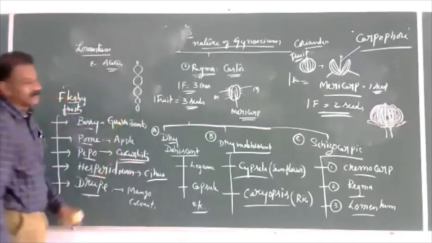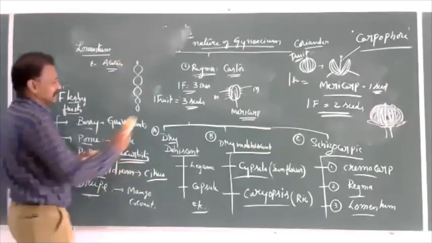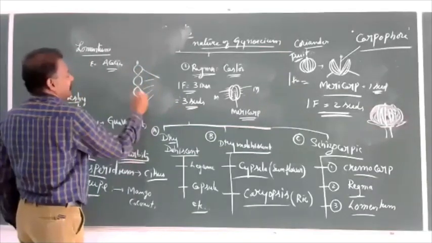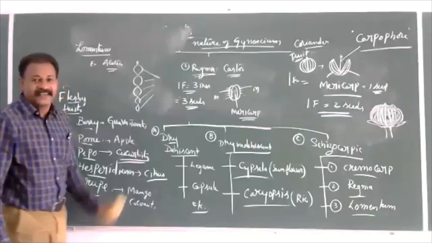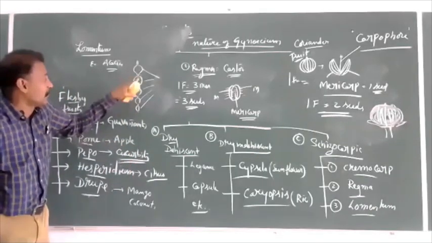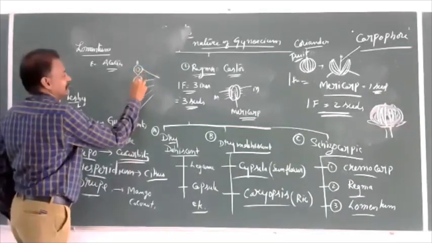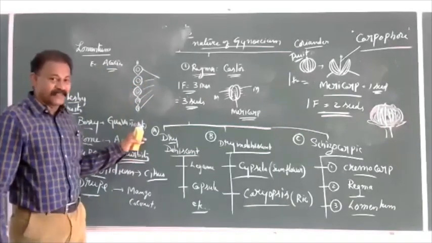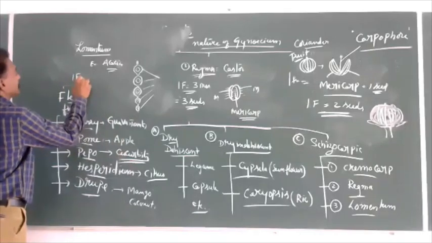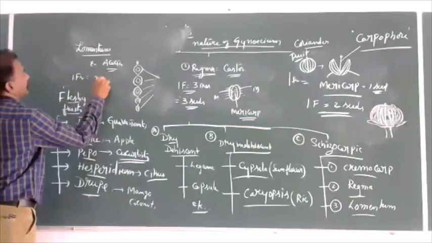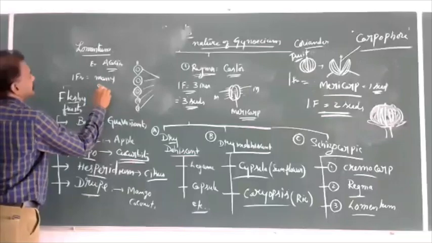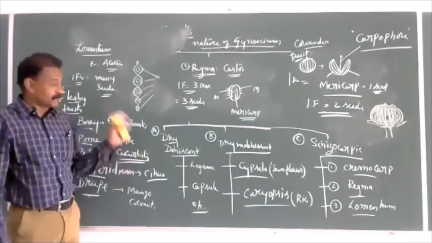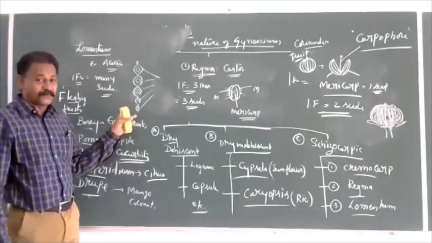The fruit appears like this, with so many mericarps. Each mericarp consists of 1 seed inside. It is divisible into many mericarps. One fruit is equal to many seeds.